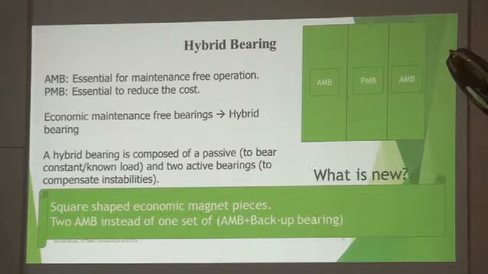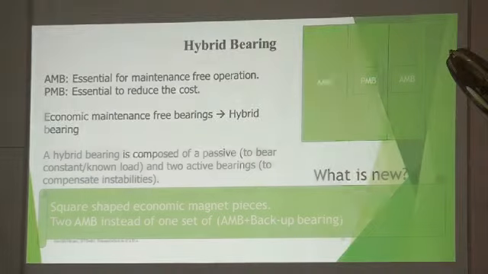Now, what is new in this? Hybrid bearing configuration is not a new thing. If you do a literature review, you will get a number of publications on hybrid bearings. People have done it. But they have used only one AMB with a permanent magnet and one AMB with a rolling element. People have not used this kind of combination.